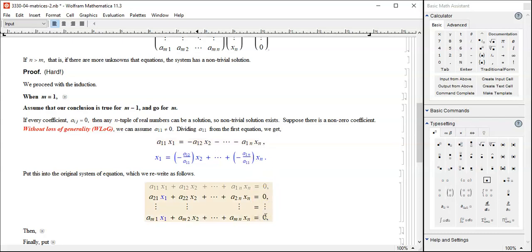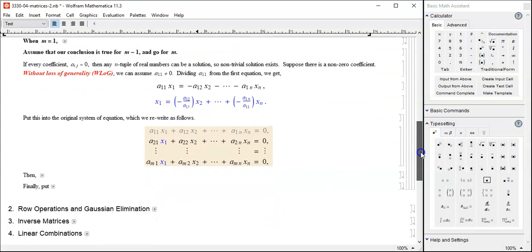And how many other equations are there? m-1 equations. Does it ring a bell? The m-1 case, we assume yes. So we're going over to induction. So we plugged this expression into all those equations, the next, and all the way there. I highlighted in the appropriate color, blue.